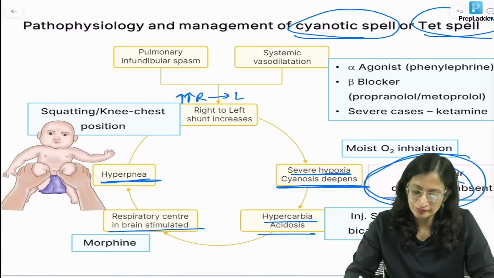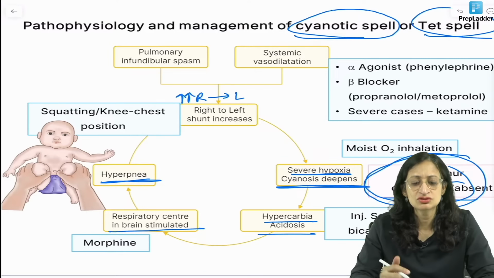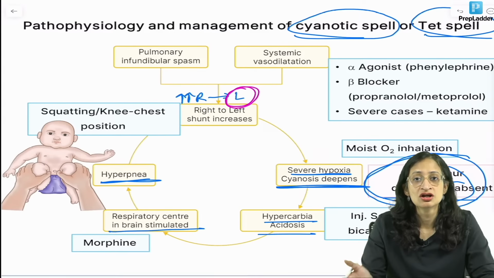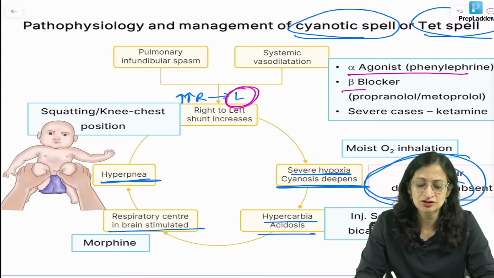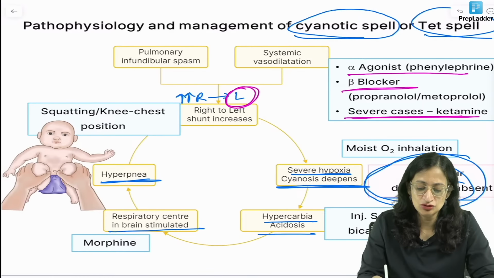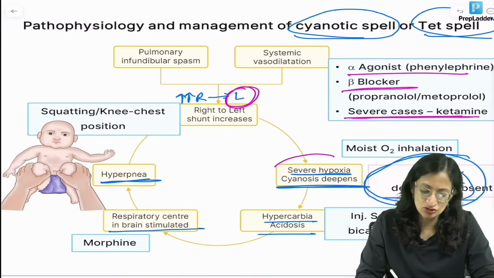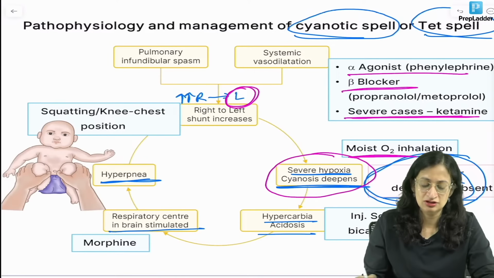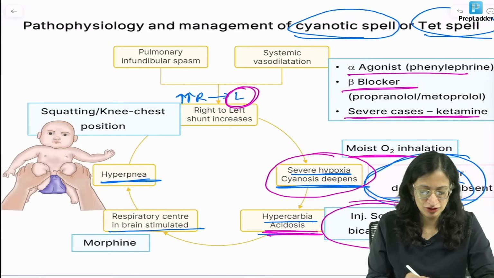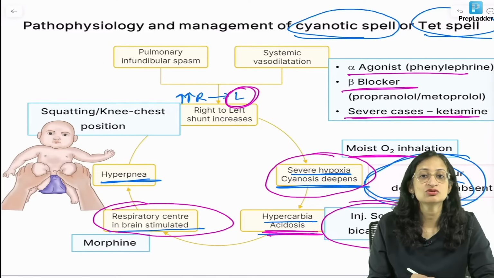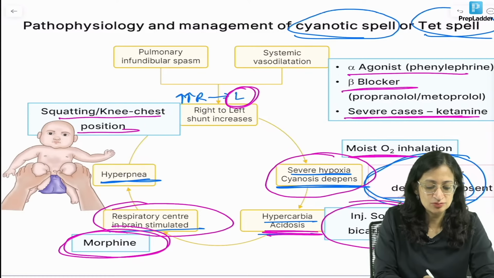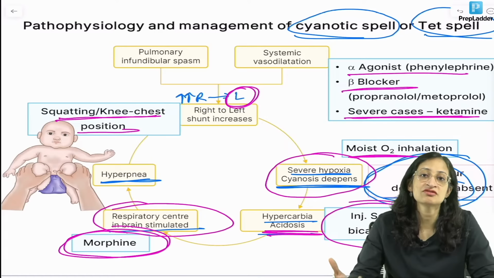What do you do in the management of a cyanotic spell? You can increase the pressure of the left side by doing systemic vasoconstriction. So, you can use alpha agonists like phenylephrine, beta blockers like propranolol or metoprolol, and in severe cases, you can even use ketamine. Because hypoxia is causing a problem, you can give moist oxygen. Hypercarbia and acidosis are causing a problem, so give injection sodium bicarbonate. The respiratory center in the brain is getting stimulated, so you can give morphine to take care of that. And squatting or knee chest position also helps in increasing the systemic vascular resistance.